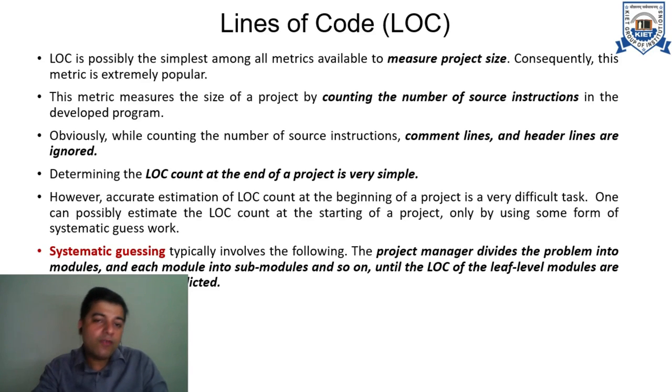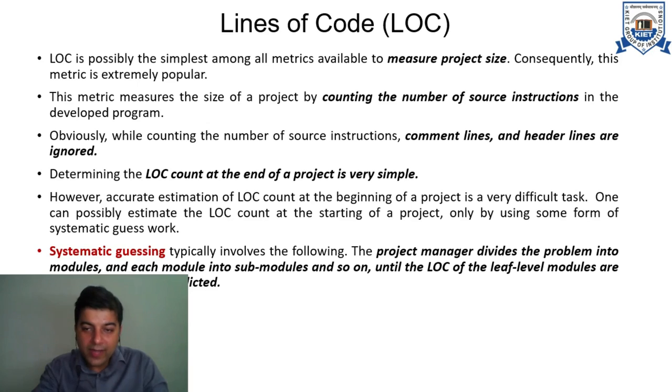This type of matrix is basically evaluated based on some systematic guessing, because it is not possible for us to identify the exact number of lines of code for a software to be produced in the beginning. In order to estimate the costing of a product, lines of code play a very critical role, and we use this systematic guessing in order to approach the actual number of lines which will be delivered in the final product.